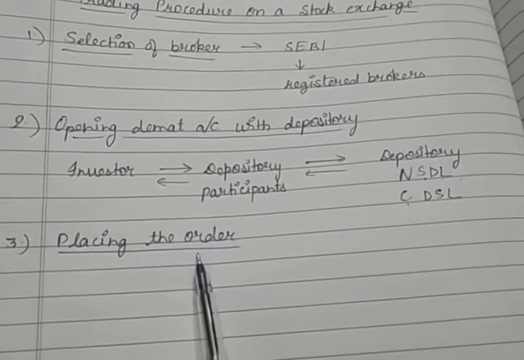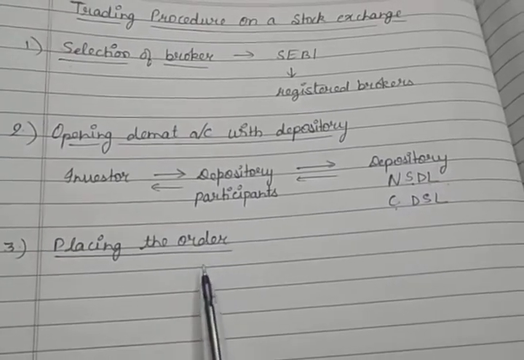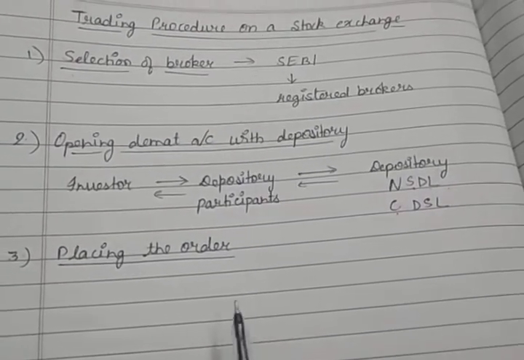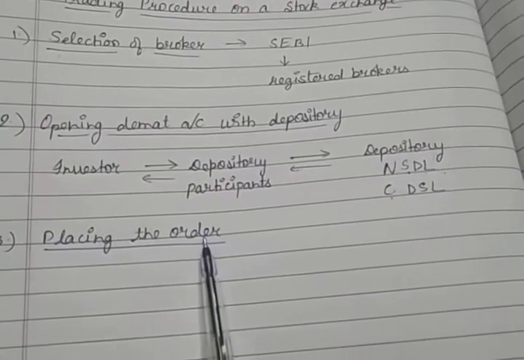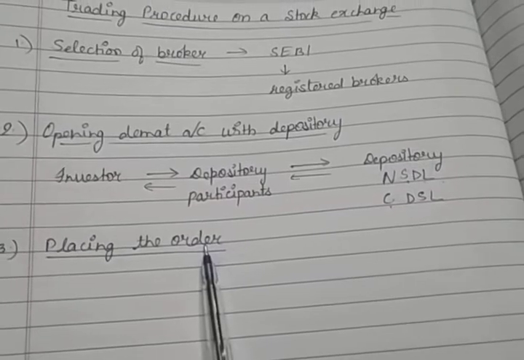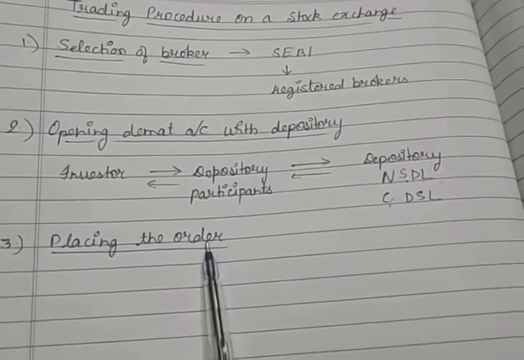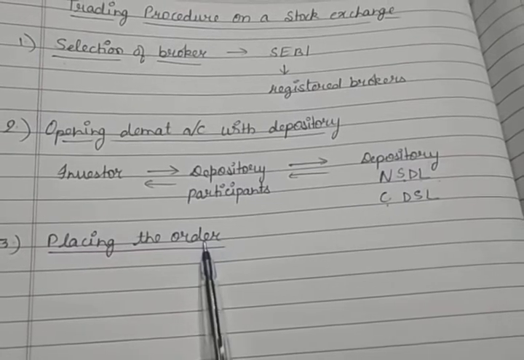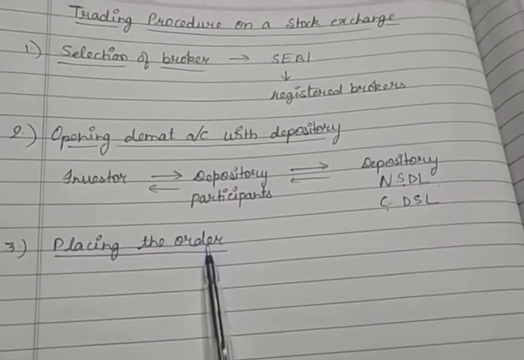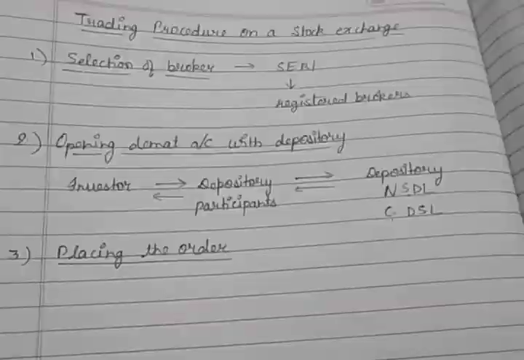For example, if he gives instructions to the broker to buy 100 equity shares of Reliance but not more than rupees 500 per share. So the investor has to clearly specify the range of prices at which the securities can be bought or can be sold.